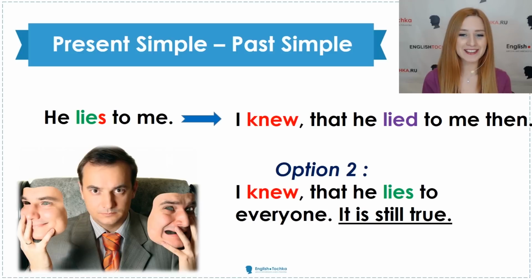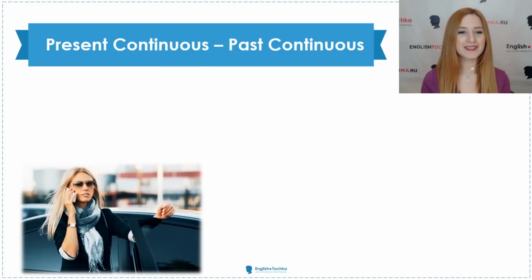There is the second option, which is I knew that he lies to everyone. If it is still true, he still lies to everyone, then we can leave it as it is. We can keep it in present simple because it is still true. But for a native speaker, it would be natural to say, I knew that he lied to everyone, something like that. So there are two options possible here. You should keep that in mind.